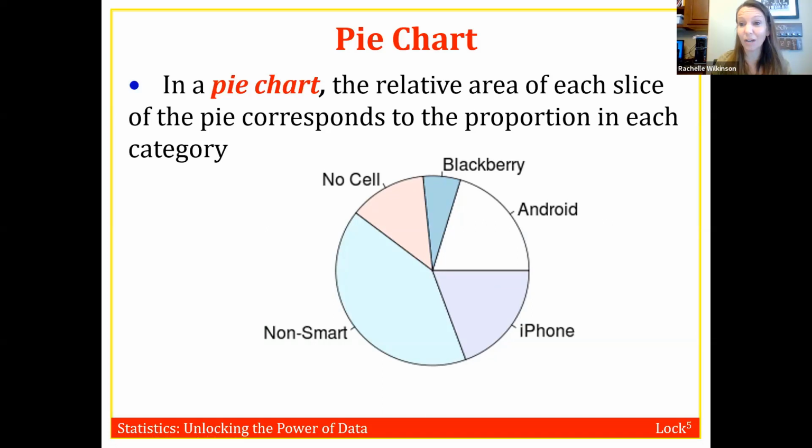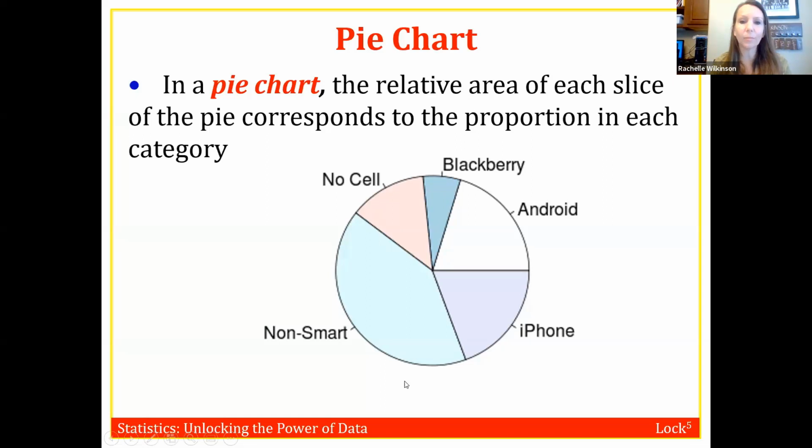You really can't, right? They look so similar to each other here, which is something that you're supposed to be able to tell by looking at the graph. I think it's reasonable to want to look at that. So that's one reason why I don't like pie charts: it's not really easy to compare the frequencies, and that's one of the main purposes for doing the chart in the first place.